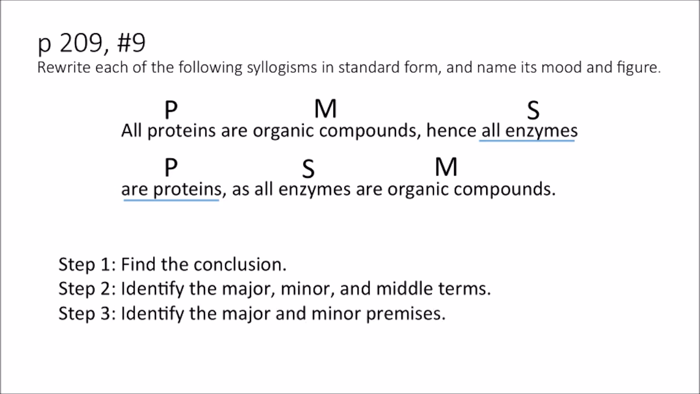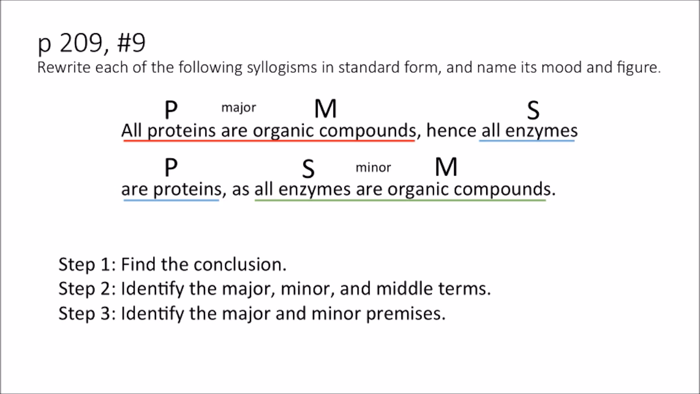Now that you've done that, you can figure out which one's the major premise and the minor premise. The major premise is the one using the major term, so it's that one. And the minor premise is the one using the minor term, so it's that one. And then the one underlined in blue is the conclusion. So this is the major work you have to do. Now we've got all these organized.